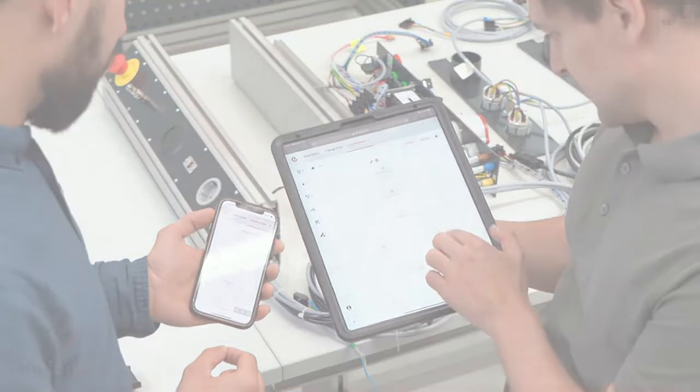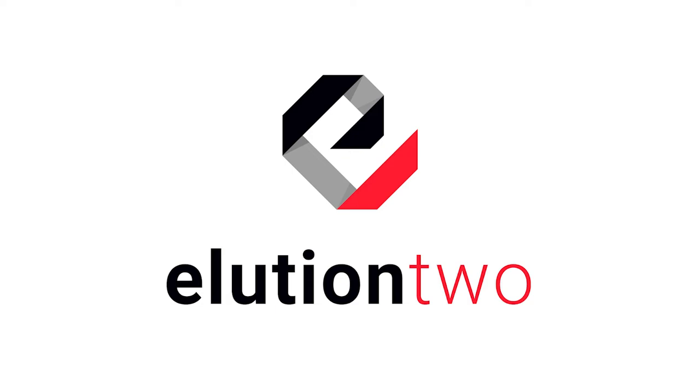Simple smart assembly with Elution 2 Assembly from Elabo.